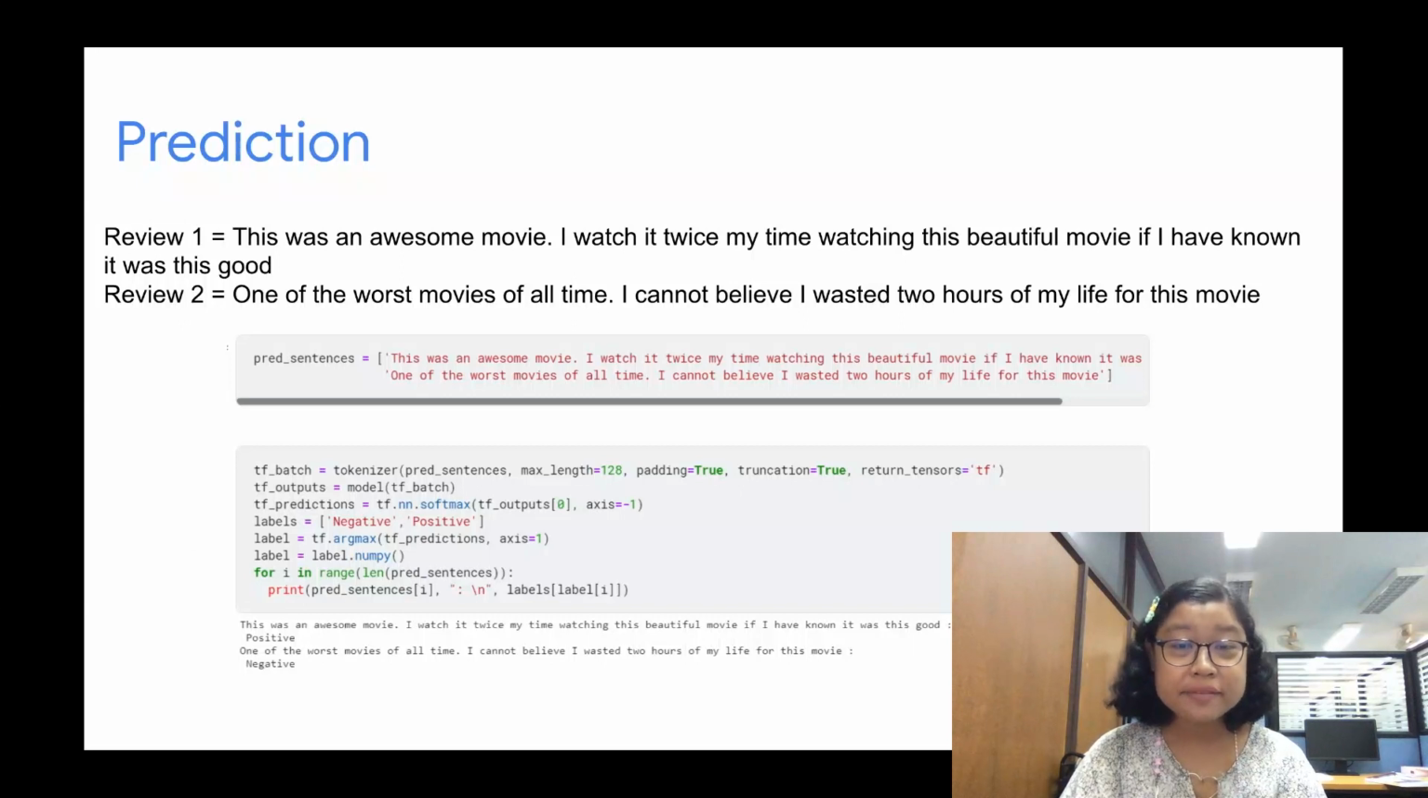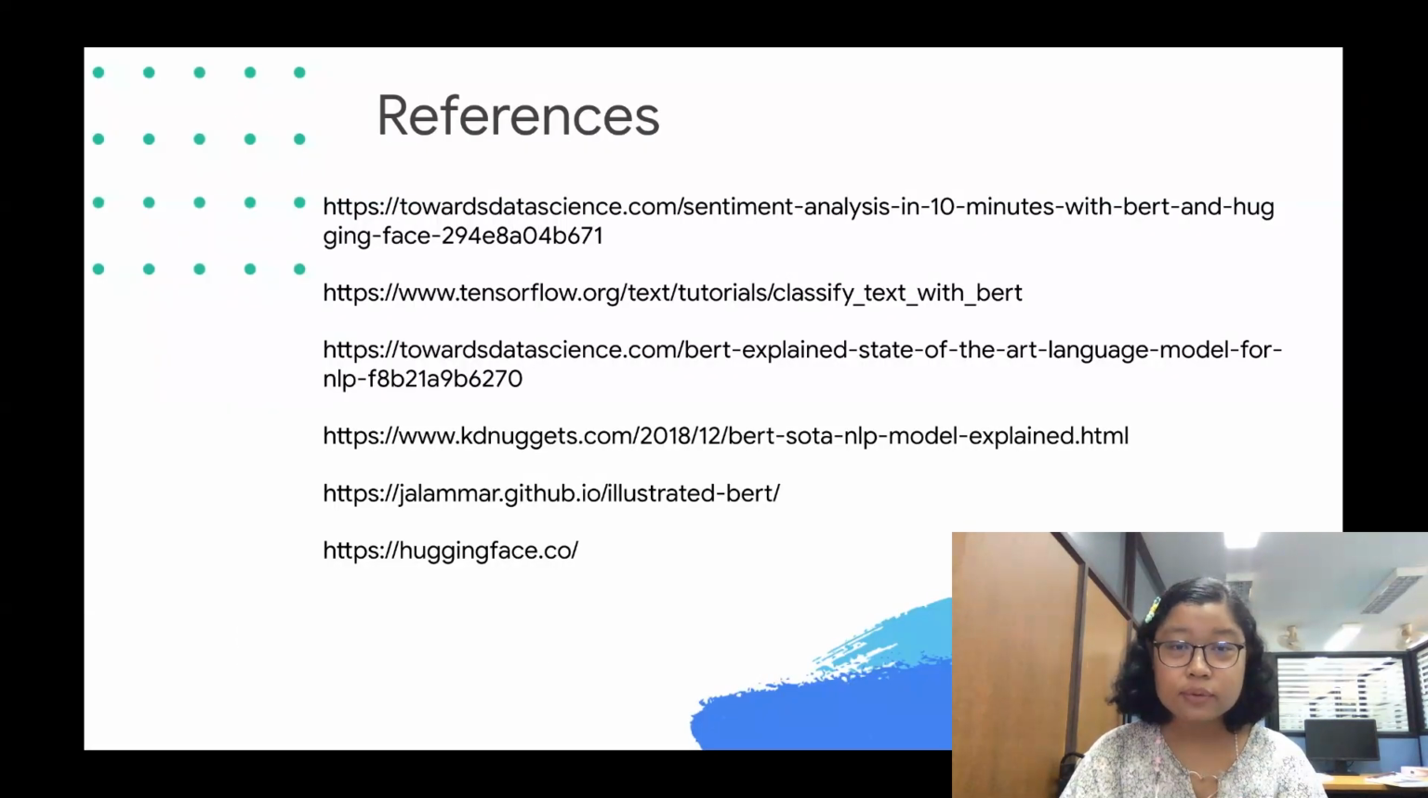Congratulations! Now we have successfully built a transformer network with a pre-trained BERT model for sentiment analysis of the IMDB review dataset. These are the references I used for this presentation, and you can look at them for detailed information.